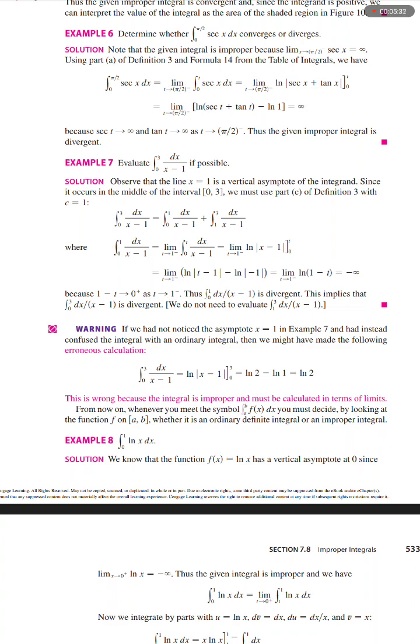The integral from 0 to 3 of dx over x minus 1 equals the natural log of the absolute value of x minus 1 on the interval from 0 to 3, which equals the natural log of 2 minus the natural log of 1, which equals the natural log of 2. This is wrong because the integral is improper and must be calculated in terms of limits.